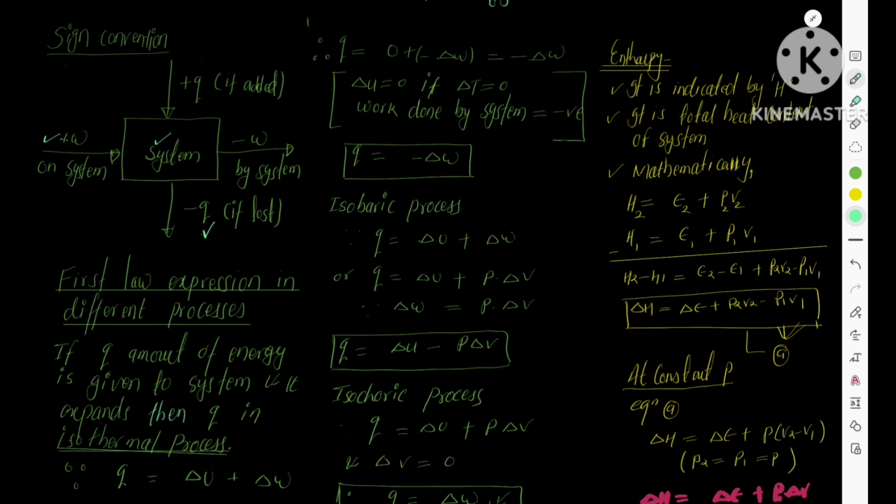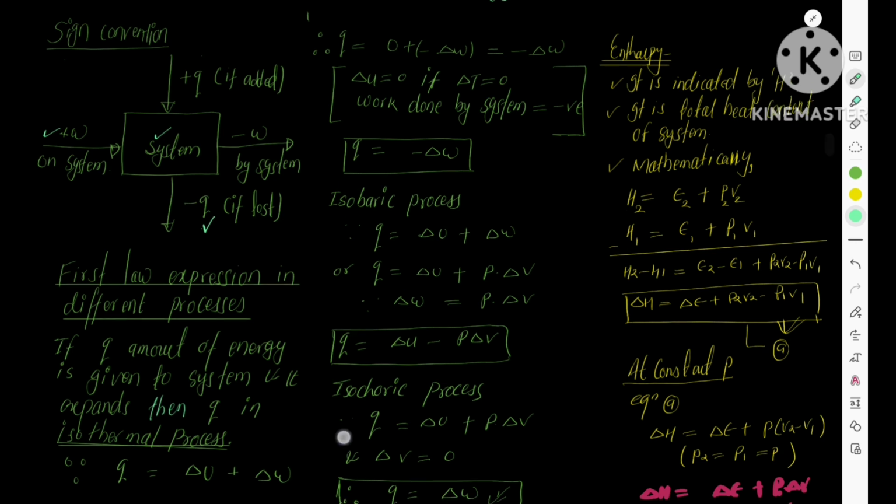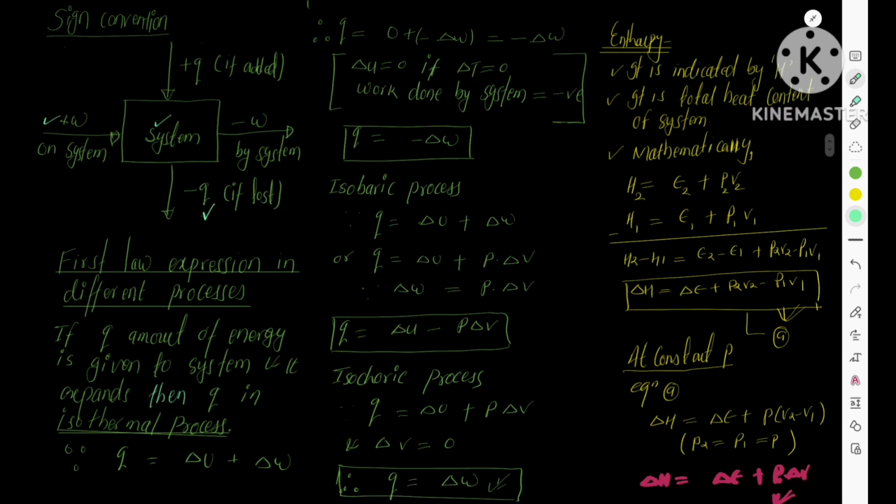First, write the first law expression in different processes. The condition given is that if q amount of energy is given to the system and it expands, then consider q in an isothermal process.